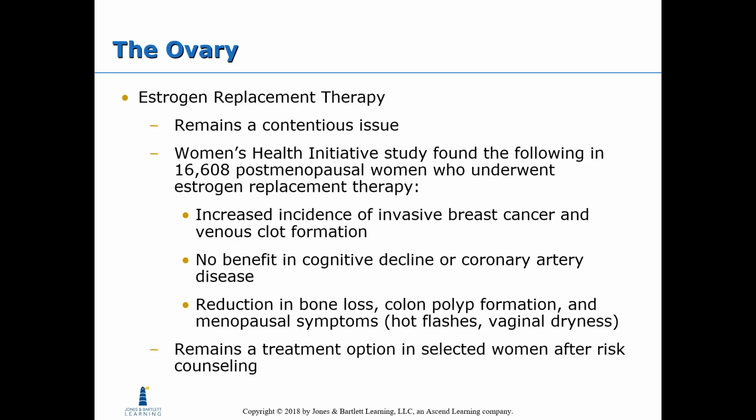Estrogen replacement therapy remains a conscientious issue. The Women's Health Initiative study followed 16,608 postmenopausal women who underwent estrogen therapy and found an increased incidence of invasive breast cancer and venous clot formation. There was no benefit in cognitive decline or coronary artery disease, and there was a reduction in bone loss, colon polyp formation, and menstrual symptoms, hot flashes, or vaginal dryness. It remains a treatment option in selected women after risk counseling.